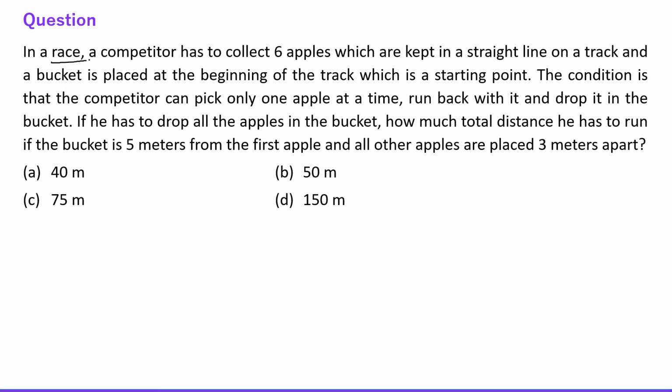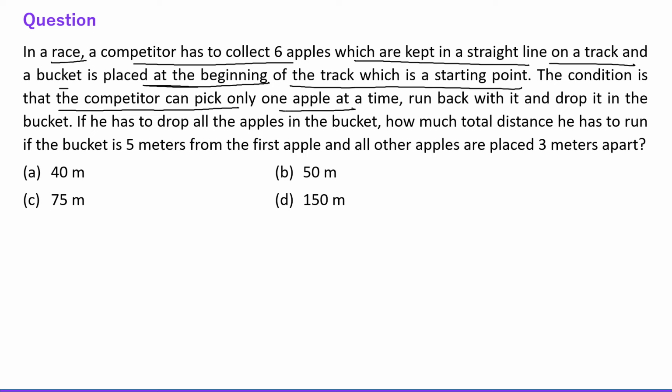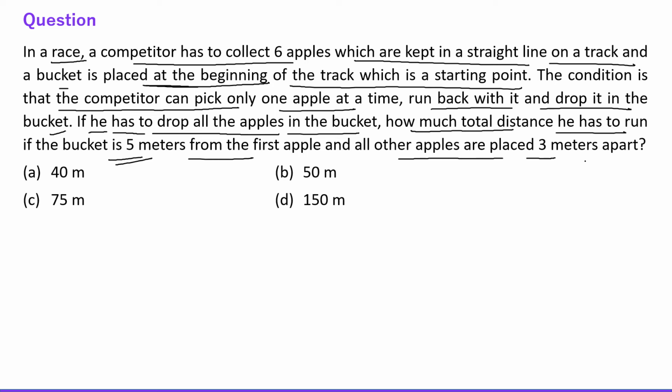Next question says, in a race, a competitor has to collect 6 apples which are kept in a straight line on a track, and a bucket is placed at the beginning of the track, which is a starting point. The condition is that the competitor can only pick 1 apple at a time, run back with it and drop it in the bucket. And if he has to drop all the apples in the bucket, how much total distance he has to run if the bucket is 5 meters from the first apple and all the apples are placed 3 meters apart?